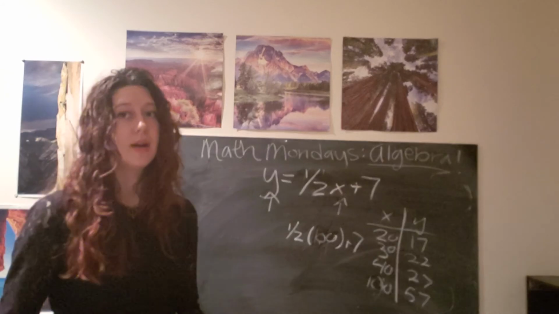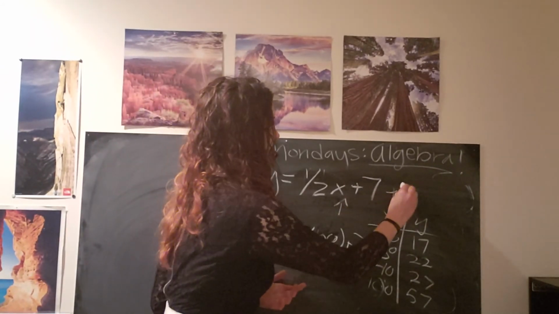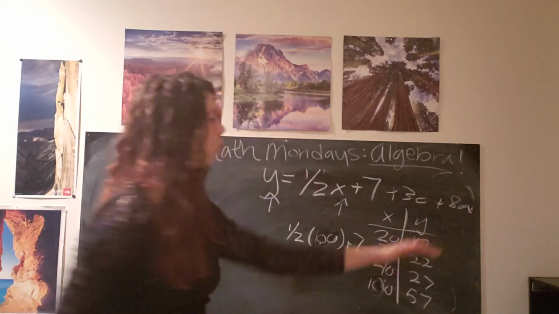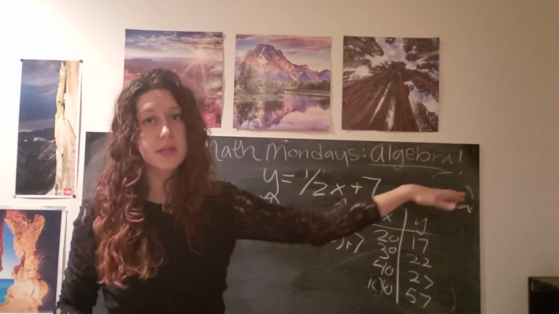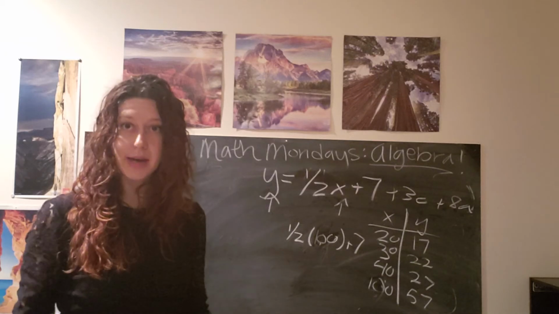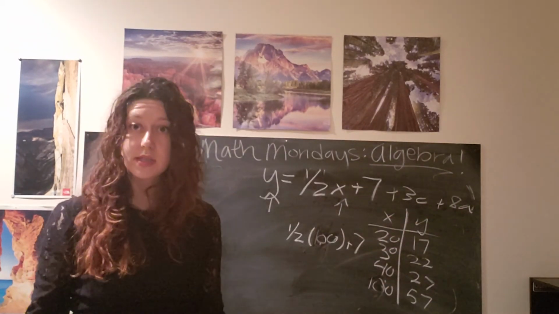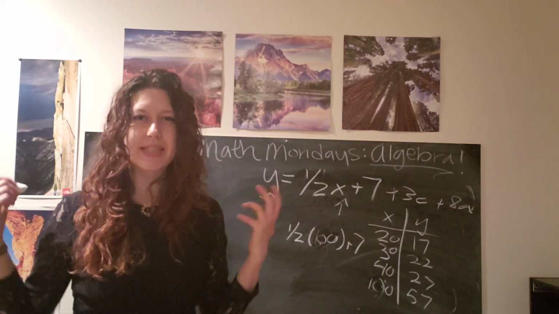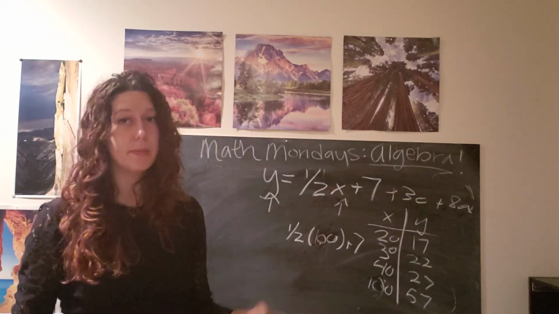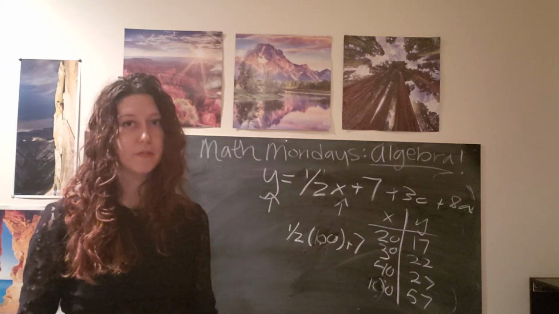And the reason is because if we do, we will lose some crucial information that our equation is telling us. And so if we were to add other quantities, like 3c plus 8a, we also have to determine what these variables mean to figure out if we can combine them or not. Because if we were told that c and a are constants, meaning they always have the same number, then we could plug in those numbers and simplify. A lot of algebra deals with simplification.